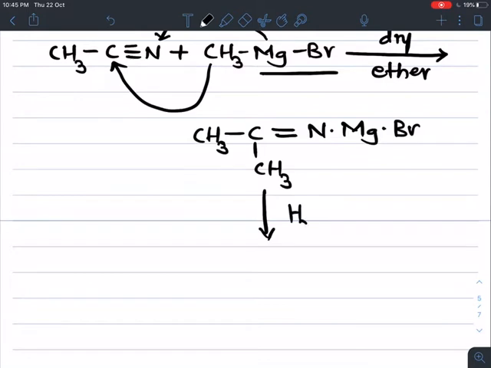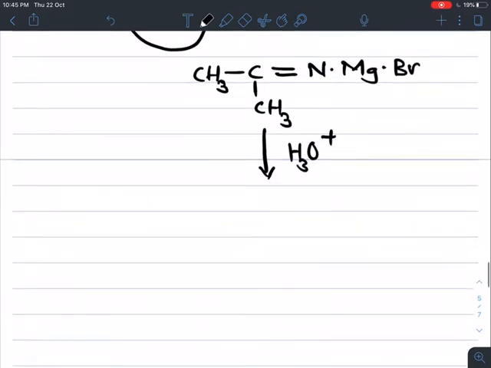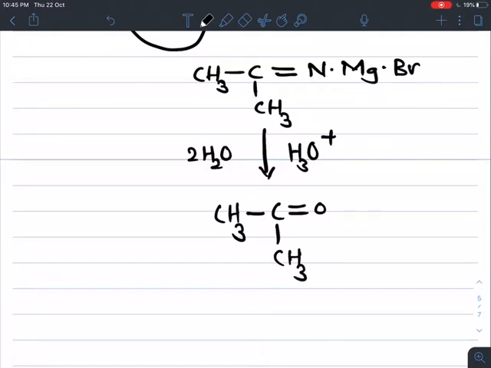Acid hydrolysis means addition of water. To balance this reaction, 2 molecules of H2O are required, and we get the corresponding ketone, acetone, plus the byproduct NH3, ammonia, with removal of MgBr and OH.